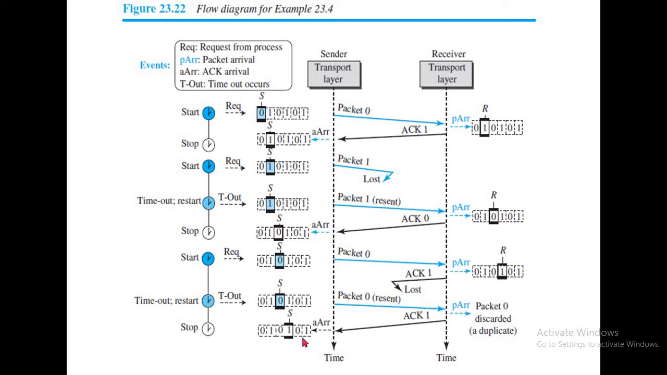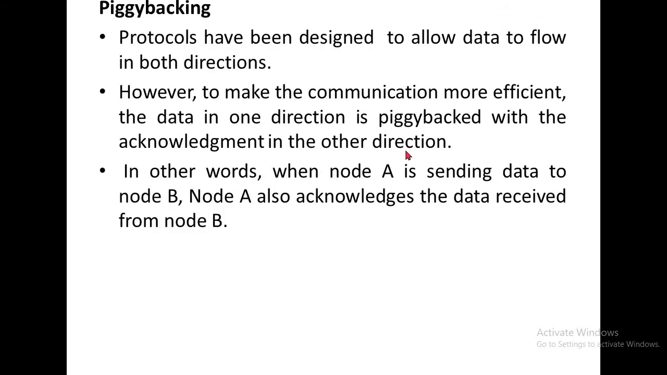It reaches the sender side. Then what is the next process? The sender sends packet 1 to the receiver. This is called the stop and wait protocol.